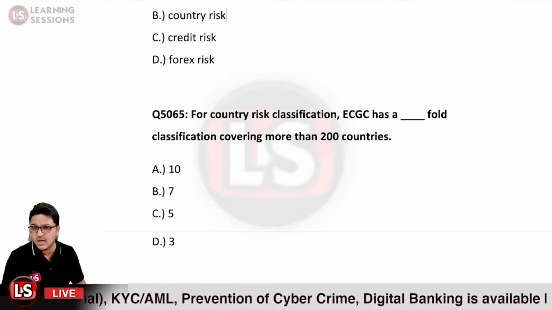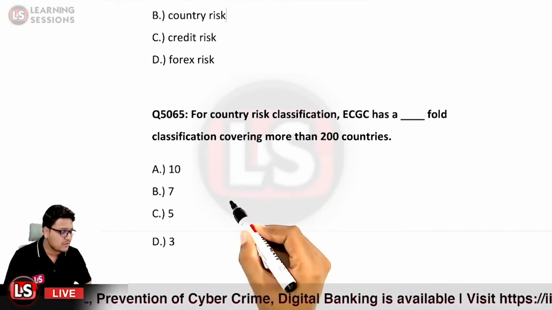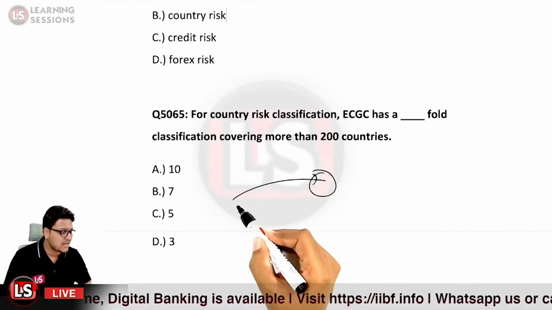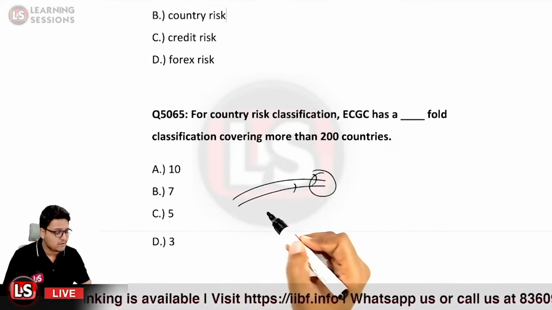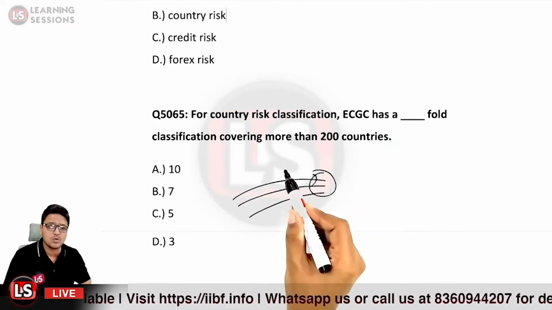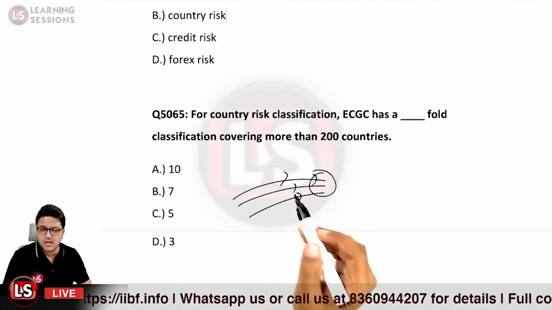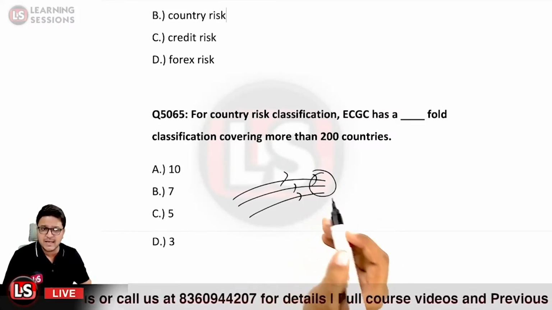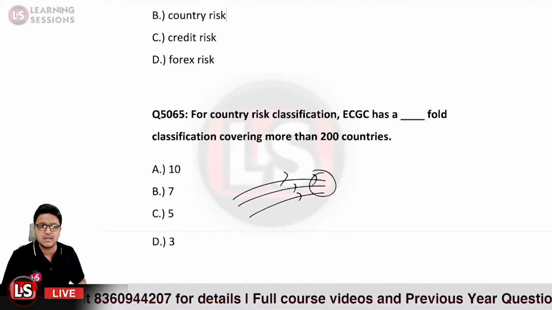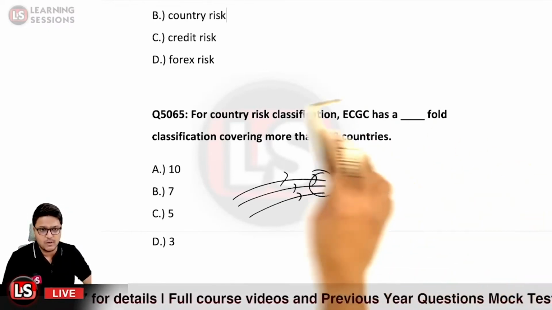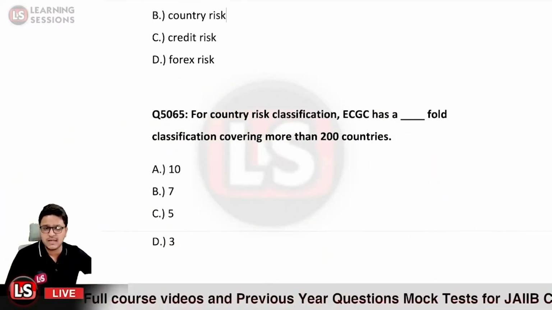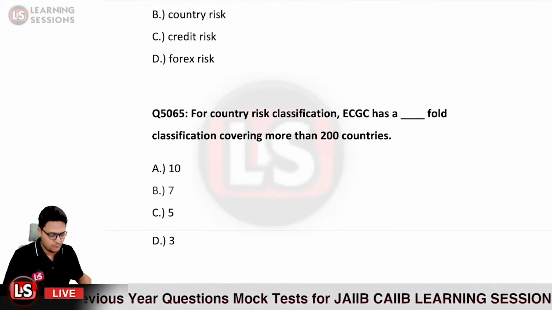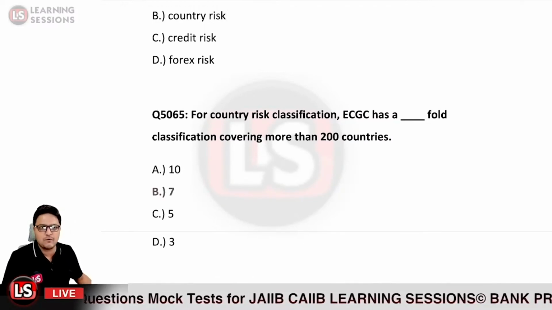And what do you mean by those assets? Whatever amounts you have invested abroad, whatever amounts have been lent overseas, whatever deposits you have maintained overseas outside India, whatever investments have been made, and whatever lending has been done, all of those will be covered under the country exposure. If it exceeds 1% of the amount, the provision is to be maintained. For this particular question, the answer will be option B, that is 7-fold criteria. That is a 7-fold classification.